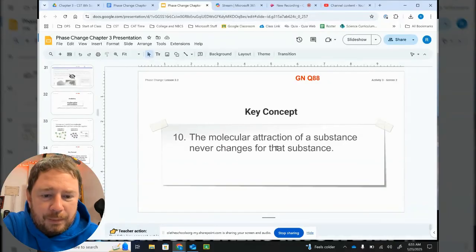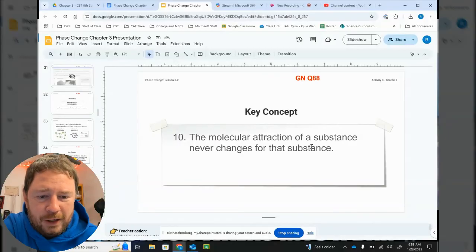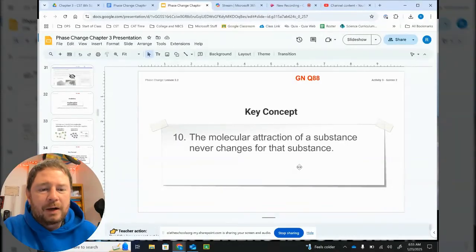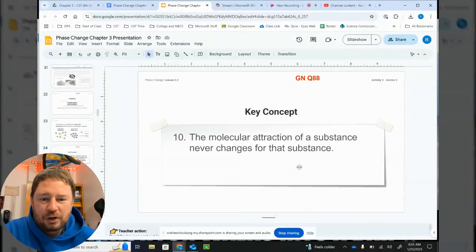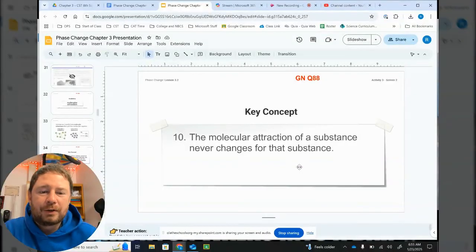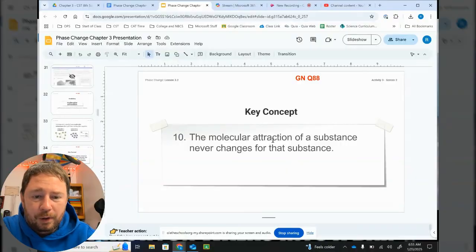Okay, so this means that you cannot change the molecular attraction for a substance. On the quiz that we had, there were a couple questions that talked about changing the molecular attraction in order to cause something to become a solid, liquid, or gas. That is not possible to do. You cannot change the molecular attraction.